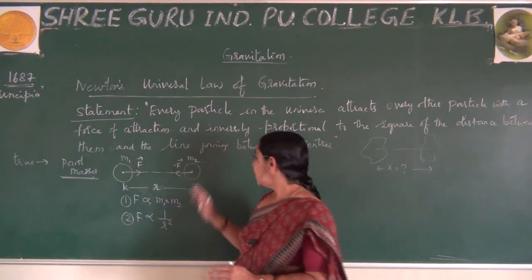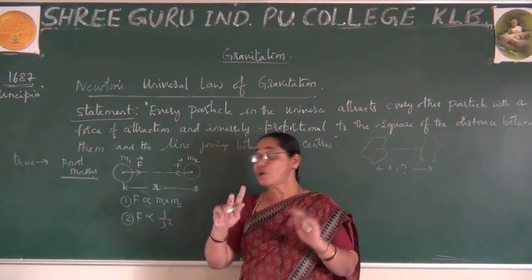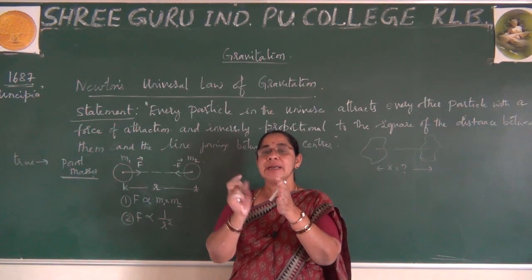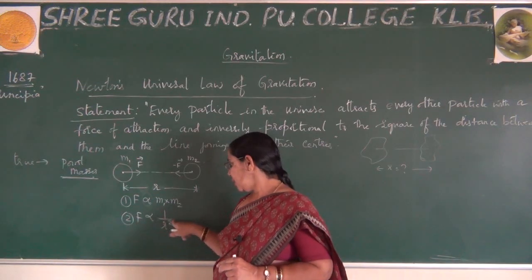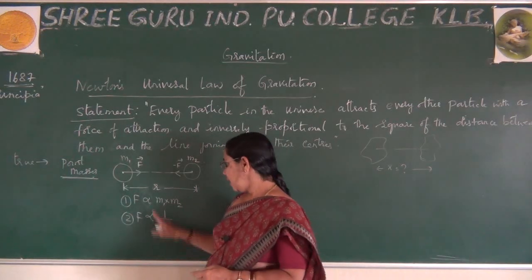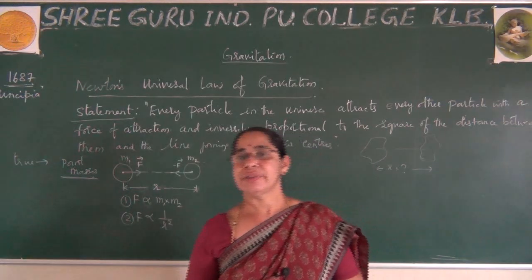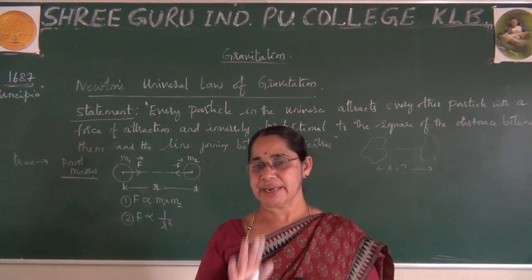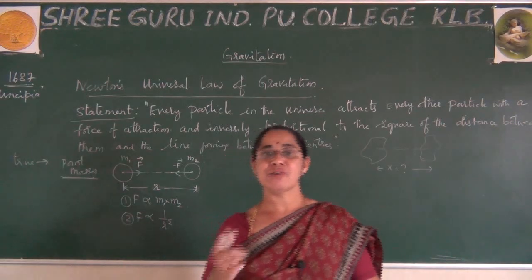Inversely means if two masses are at this position, as the distance increases, force decreases. If I bring them very close to each other, naturally distance decreases, force increases. So it is inversely proportional. So be prepared for this. Just remember, directly, this is inversely. As and when I say directly, if the mass increases, force increases. If the mass decreases, force decreases. So increase or decrease of masses will increase or decrease the force.